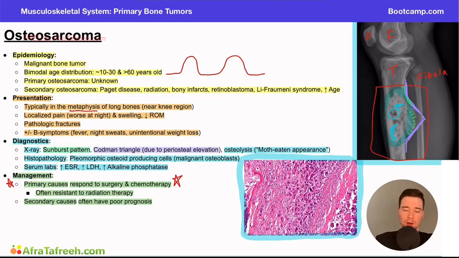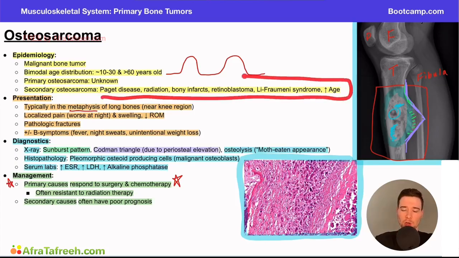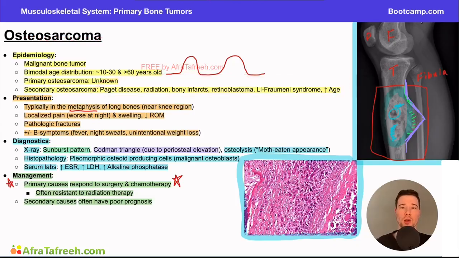So if these are one of the underlying reasons for the patient having osteosarcoma, overall, the long-term prognosis currently is going to be worse than somebody who has a primary osteosarcoma or an osteosarcoma that is not due to something else.